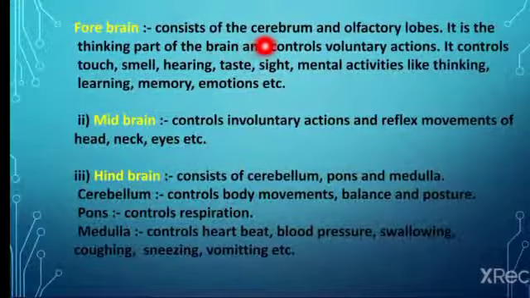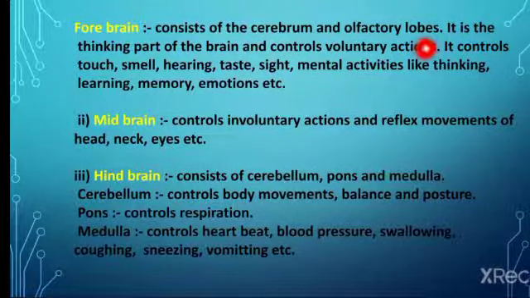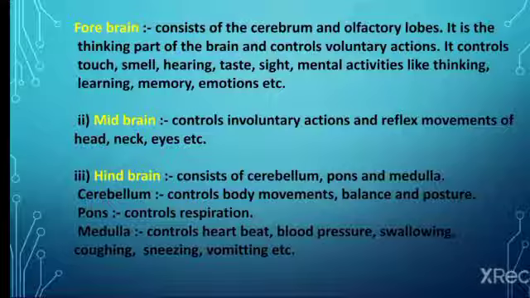The forebrain consists of the cerebrum and olfactory lobe. It is the thinking part of the brain and controls voluntary action only. It controls touch, smell, hearing, taste, sight, and mental activities like thinking, learning, memory, emotion, etc. The midbrain controls involuntary action and reflex movements of the head, neck, eye, etc.